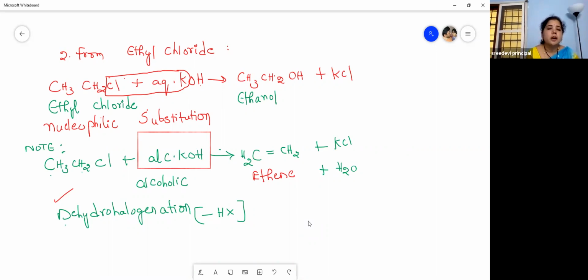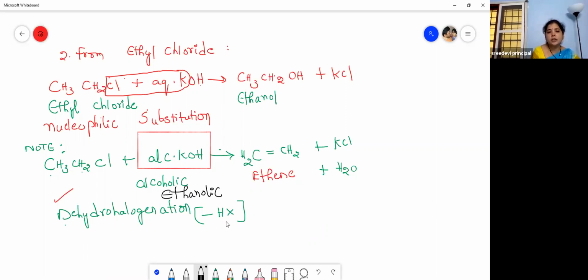Then, alkyl halides on treatment with aqueous, aqueous means water, aqueous KOH, we get alcohols. The same reaction, if it is carried out by alcoholic KOH, alcoholic KOH means ethanolic KOH, right? Then the reaction is dehydrohalogenation, not substitution. What is it? Dehydrohalogenation, elimination of. Whenever you see this alcoholic KOH, please remember.